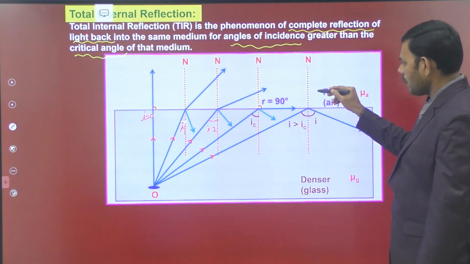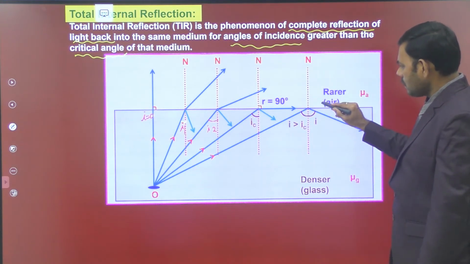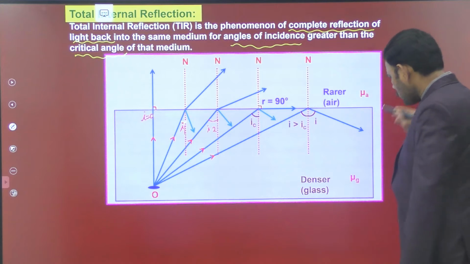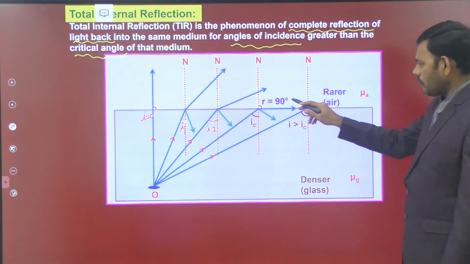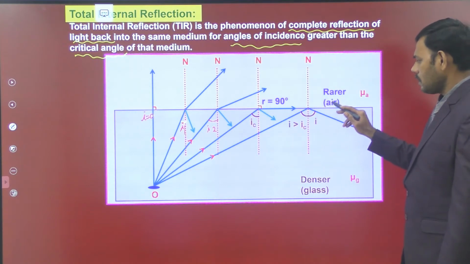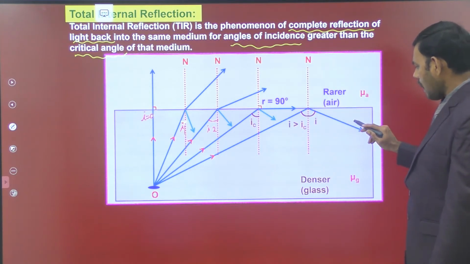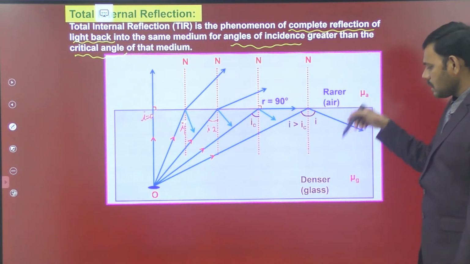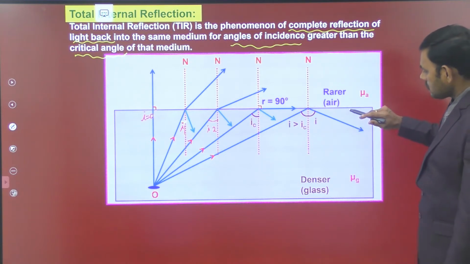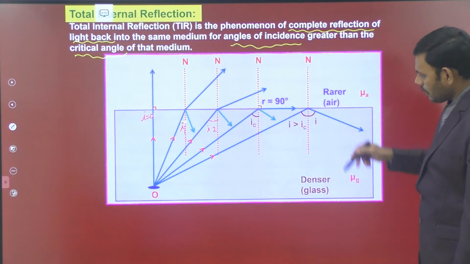Refracting angle is more than 90. Then definitely the refracted ray comes back into the denser medium. For a refracting angle more than 90, the refracted ray has an angle of refraction more than 90, so that it comes back into the same denser medium. Hence it is showing the phenomenon of reflection.